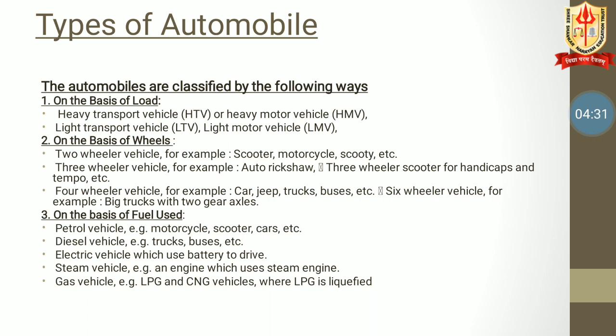The second one is on the basis of wheels, how many wheels we are going to use for the propulsion of the automobile.